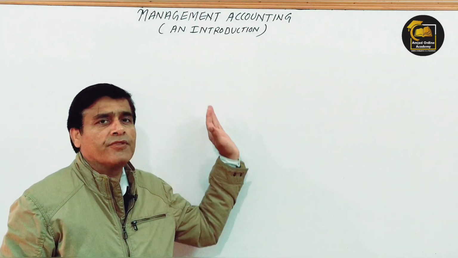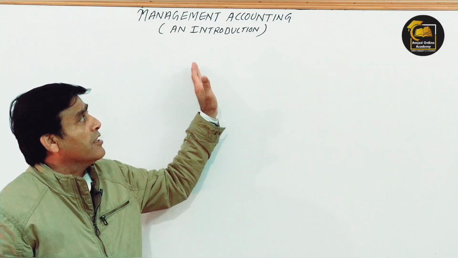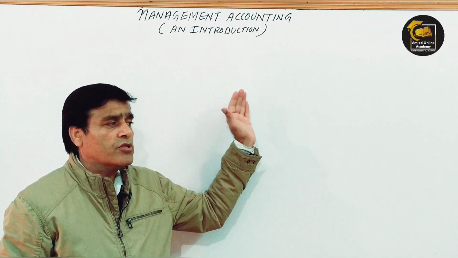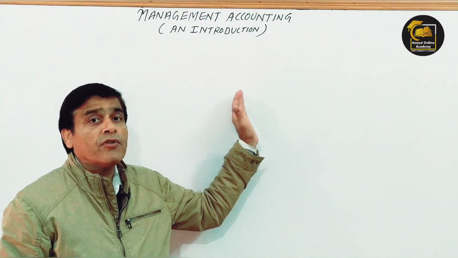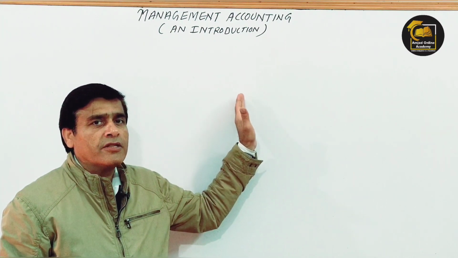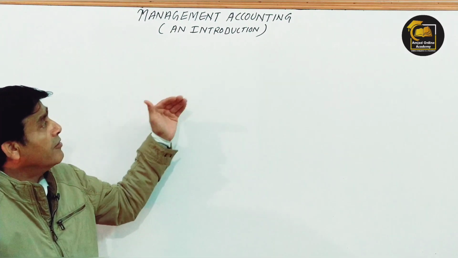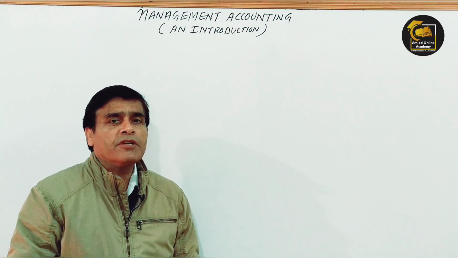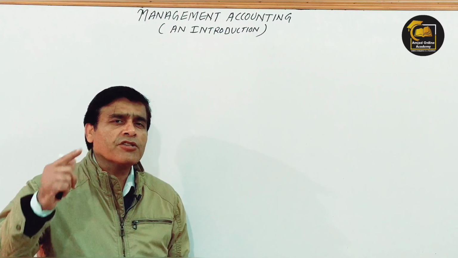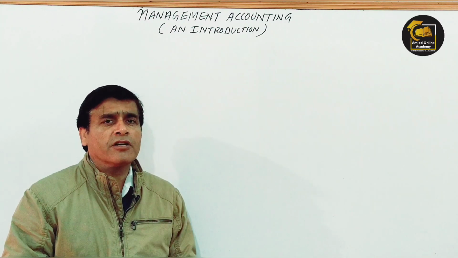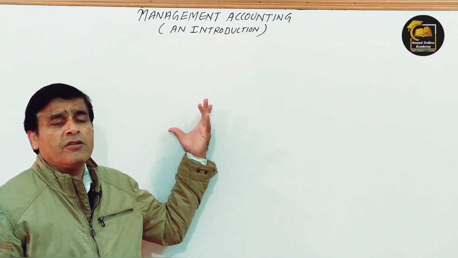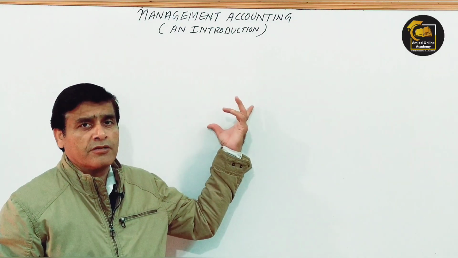Another name of this subject is accounting for manager. In some books you can find titles like financial accounting for manager. This nomenclature is also given to this subject, but in this video we will discuss what this subject is all about. As I've already said, if you go through the bookish definitions, you will find innumerable definitions in every book. बहुत सारे books मिल जाएंगी, बहुत सारे books में there are 1000 definitions.